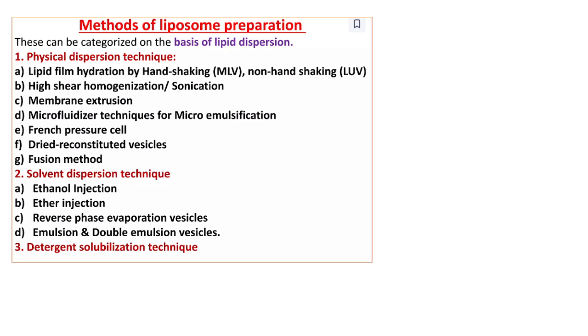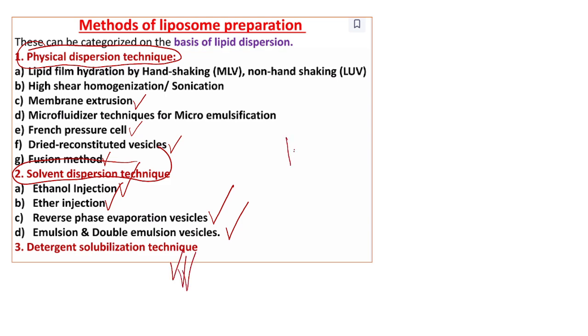The methods are physical dispersion technique by using fusion method, French pressure cell method, dried reconstituted vesicle, membrane extrusion; solvent dispersion technique by using ethanol injection, ether injection, reverse phase evaporation vesicle, emulsion, double emulsion vesicle; and detergent solubilization technique.